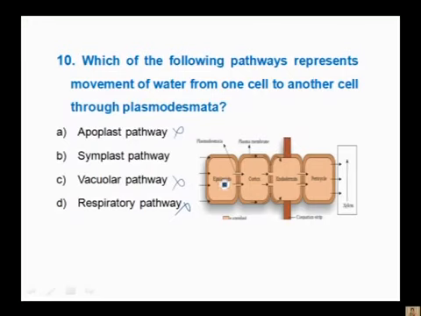Through living component, cell to cell, through the connection between two cells, there are plasmodesmatal connections through which that transport takes place, and this kind of transport is called as symplast pathway through which the molecules move, and so the right option here is symplast pathway. B is the correct option.